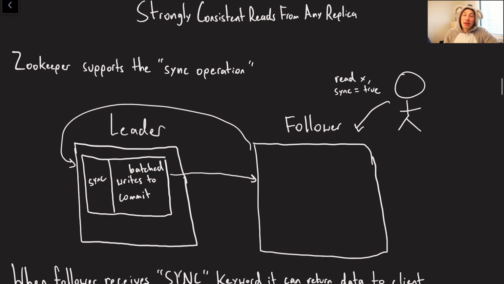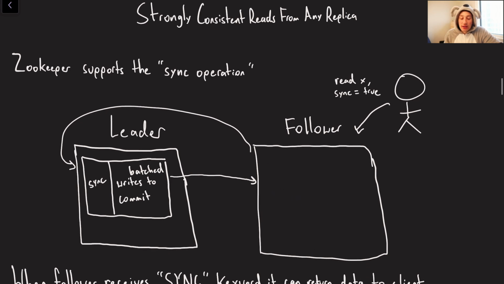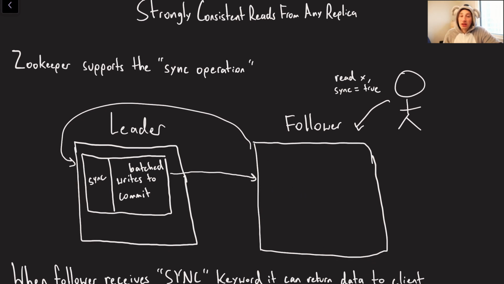Cool. One more keyword that I'm going to talk about as a ZooKeeper feature is the sync keyword. So keep in mind that, like I mentioned, you can have stale reads from any follower, right? So imagine this is our follower. We're a client over here. We're trying to read from it, and we're trying to read this key X. However, now we're going to go ahead and use the sync equals true. So basically what sync is going to do is it's going to ensure that when you do make this read from the follower, any outstanding writes that haven't yet fully been committed by the leader are going to be flushed out to this follower, and then you'll read it.